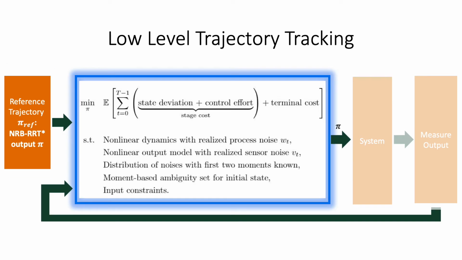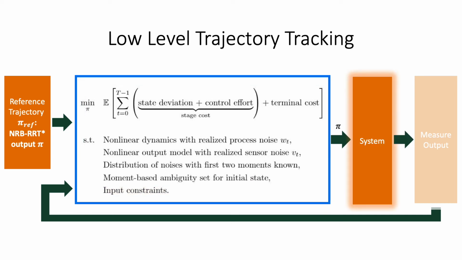At each step, the controller considers part of the reference trajectory according to a look-ahead horizon and plans an optimal trajectory from the current measured state to a desired state at the end of the horizon. The controller minimizes deviations from the reference trajectory and control effort, subject to the nonlinear dynamics and output model with the realized process and sensor noise, the known distributions of the process and measurement noise, the moment-based ambiguity set that the initial state belongs to, and the input constraints. The first control in this sequence is applied to the system, then the outputs are measured and the process is repeated in a model predictive control fashion.